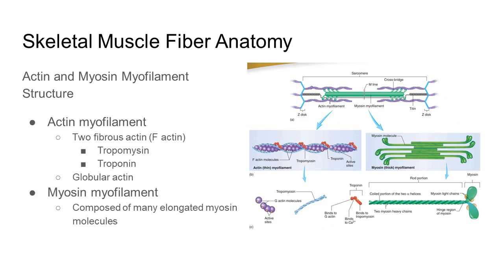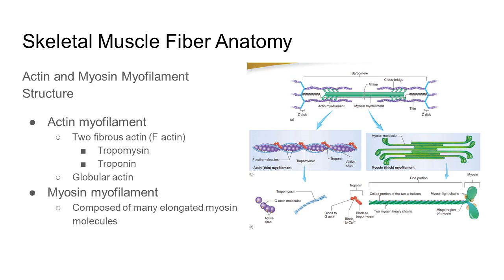Actin and myosin myofilament structure. So myofilaments are key molecular regulators of the contraction of a muscle tissue. An actin myofilament is composed of two actins. We have two fibers: F-actin, with your tropomyosin and troponin, and the other one is your globular actin.